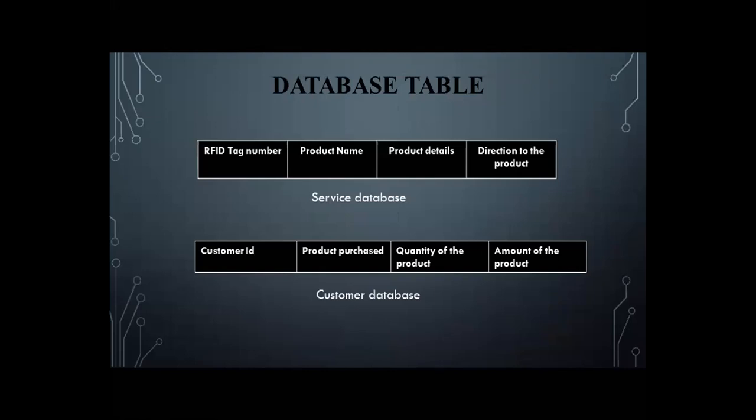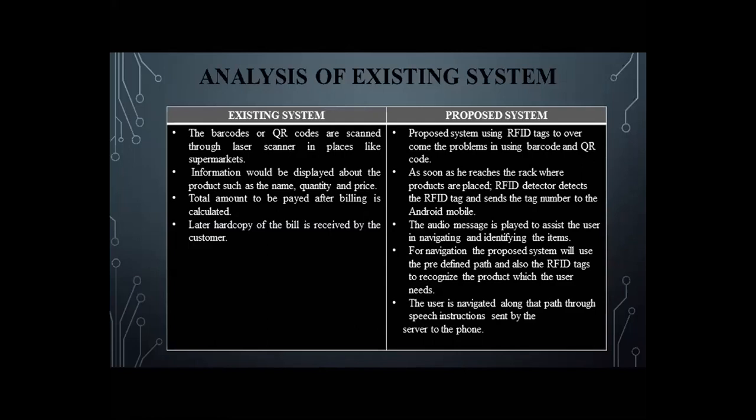We already store the information in the first table, and the second table is for when a customer adds a product to the cart: the product, its details, quantity and price will be sent to the database table in the form of queries. After the shopping is completed, the total amount will be calculated. So this is how the implementation is done. Next, analysis is done by Nikhil.